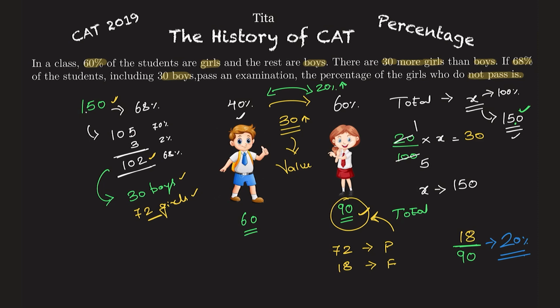No options are given. This was a TITA question that was asked in CAT 2019 with respect to percentage. So take one thing at a time and go ahead to reach your solution. All that you have to see here is that the question is asked in percentage and the answer is asked in percentage. You can start with the percentage difference, and eventually get the value from it, because 20% was given and the value was given. From that I got the total value, and then the problem became easier. If I get the total value, it will be easier for me to reach the solution.